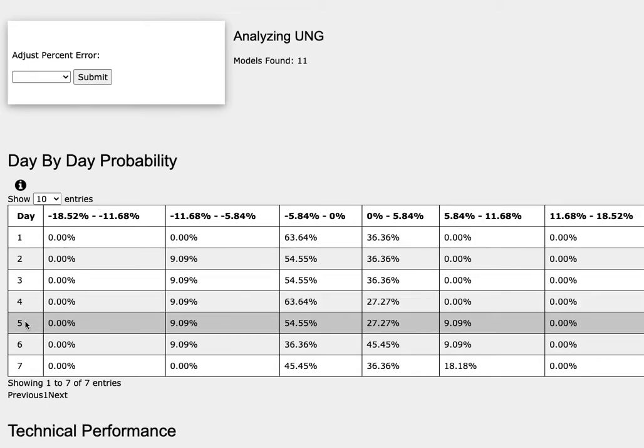As we progress to the 5th day or week of trading, natural gas has a 27% chance to climb between 0 to 6% and a 9% chance to climb between 6 to 11.7%. And to the downside, it has a 55% chance to fall between 0 to negative 5.8% and a 9% chance to fall between negative 5.8 to negative 11.7%.